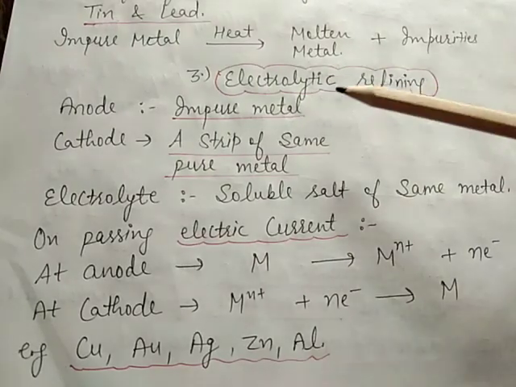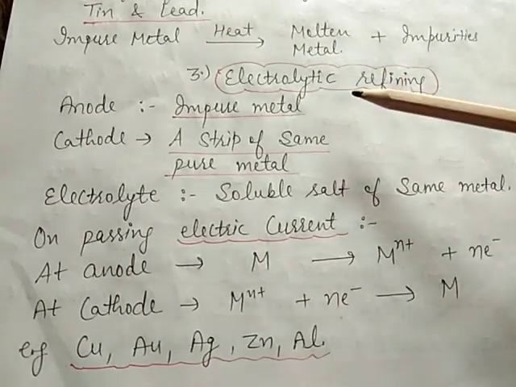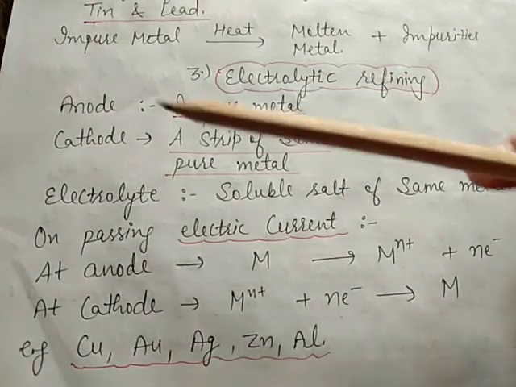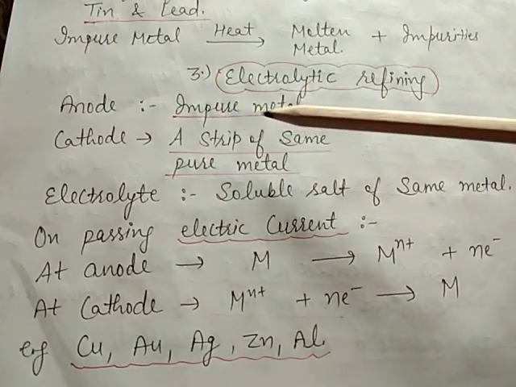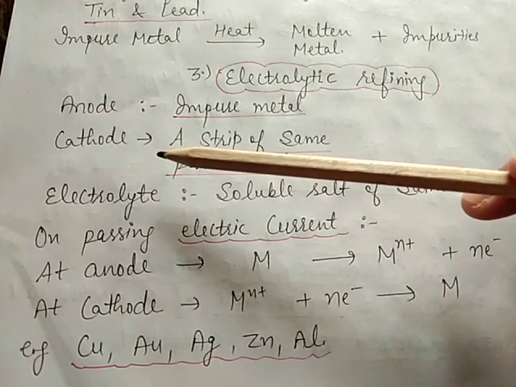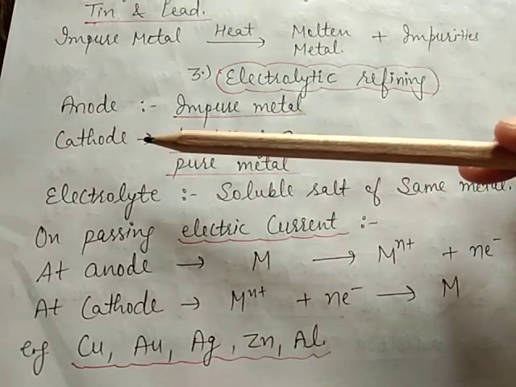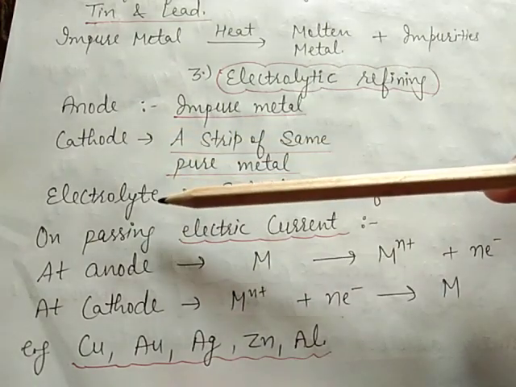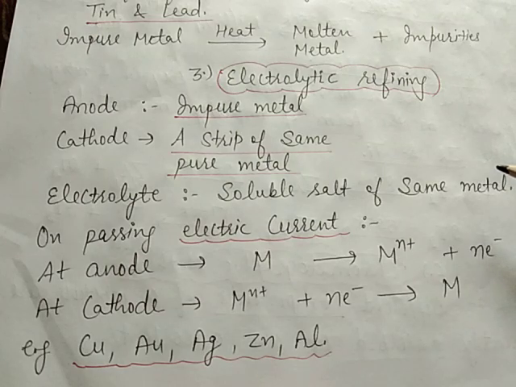Now the third method is electrolytic refining. In this method, we take the anode electrode as impure metal, and a strip of the same pure metal is taken at the cathode, and the electrolytic solution is a soluble salt of the same metal.